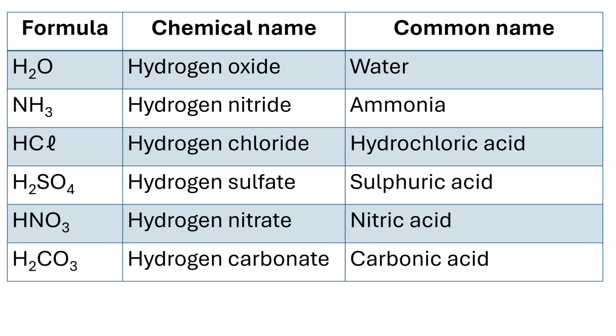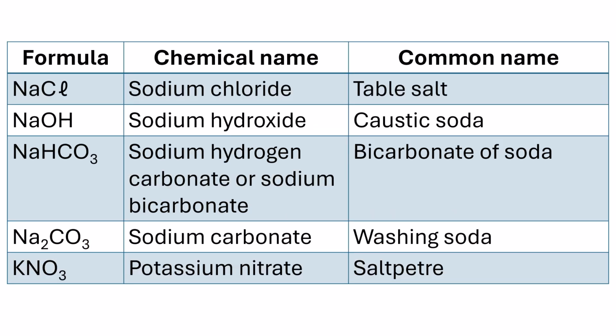So first one is H2O, which is your water. Then NH3 is ammonia. It gets used very, very often. HCl is hydrochloric acid. That's the one that's in your stomach. H2SO4 is sulfuric acid. HNO3 is nitric acid. H2CO3 is carbonic acid. NaCl, please don't learn it as salt. It is table salt. Okay? NaOH, I would prefer you to learn that it is sodium hydroxide, not caustic soda, but sometimes they like to throw in caustic soda.